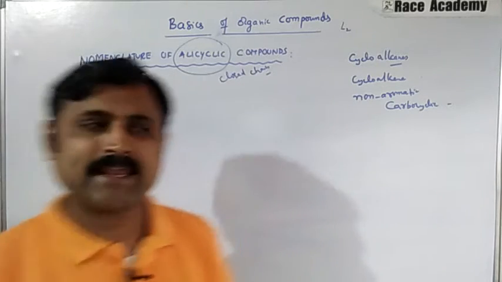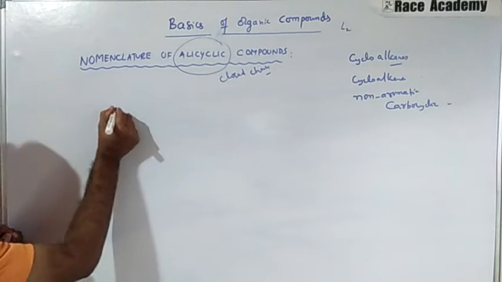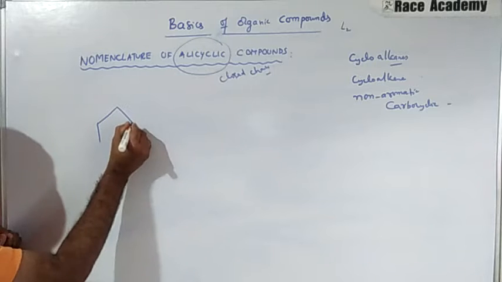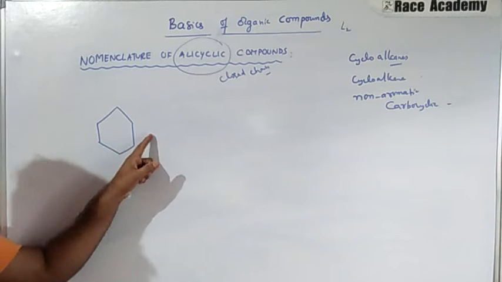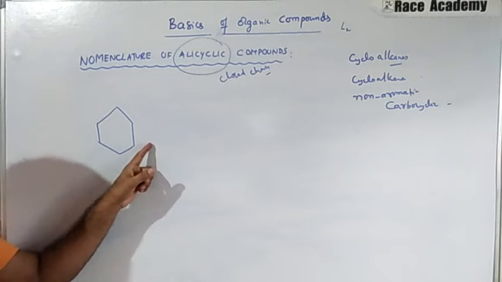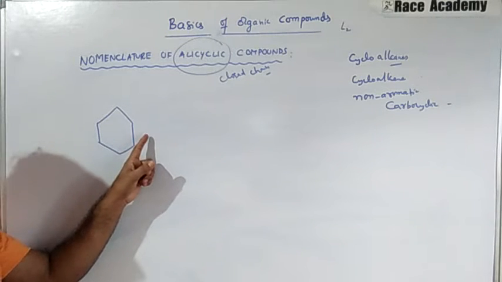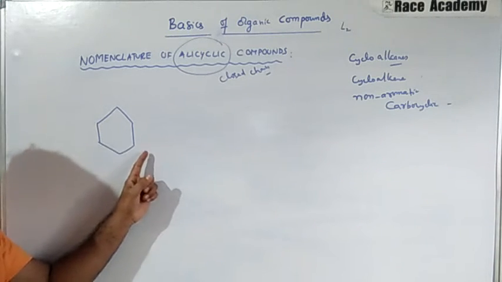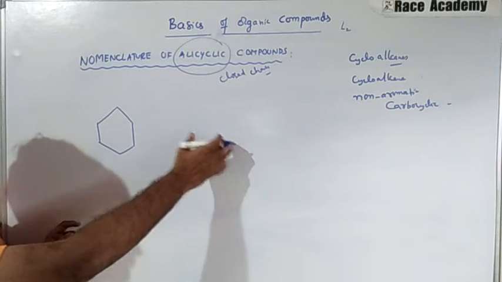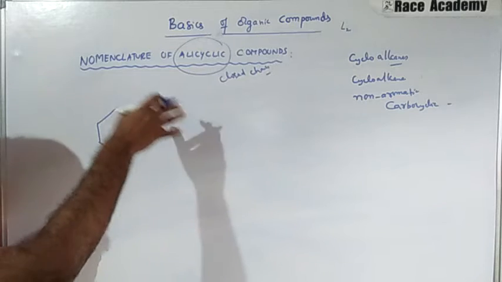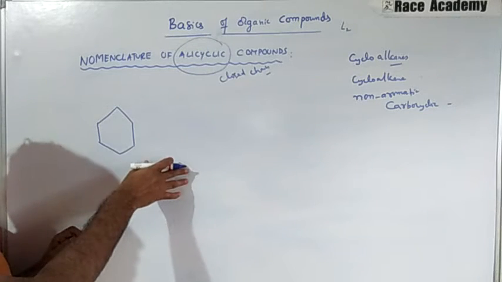Now we will take a 6-member ring like this. It is a saturated monocyclic compound, named by prefixing cyclo before the corresponding hydrocarbon. What is the corresponding hydrocarbon?